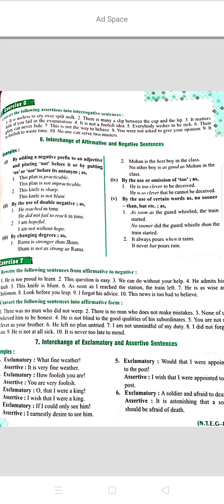Sharp's antonym is blunt, so with blunt we have to put not. See, this knife is sharp, we can say this knife is not blunt, that means it's not sharp.